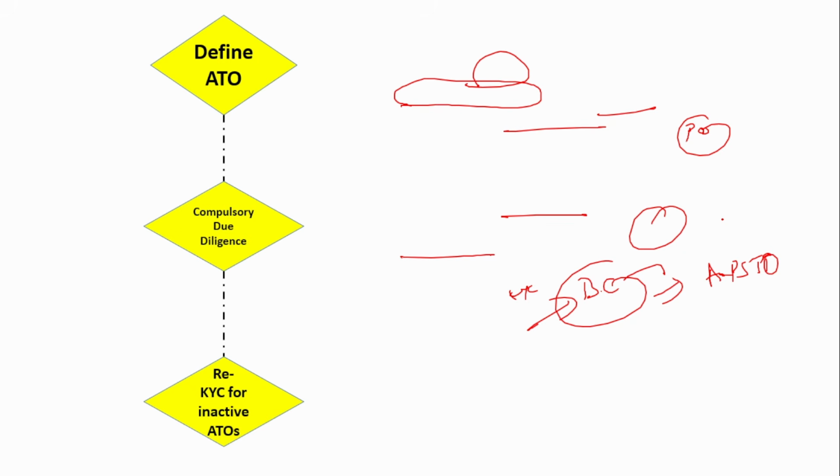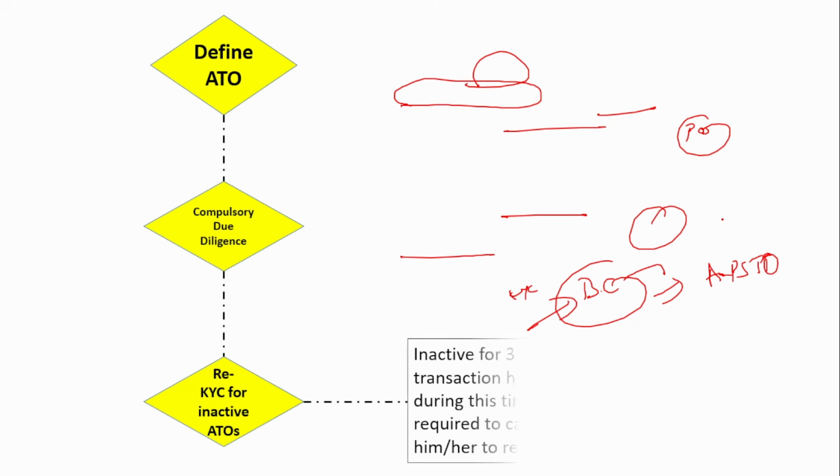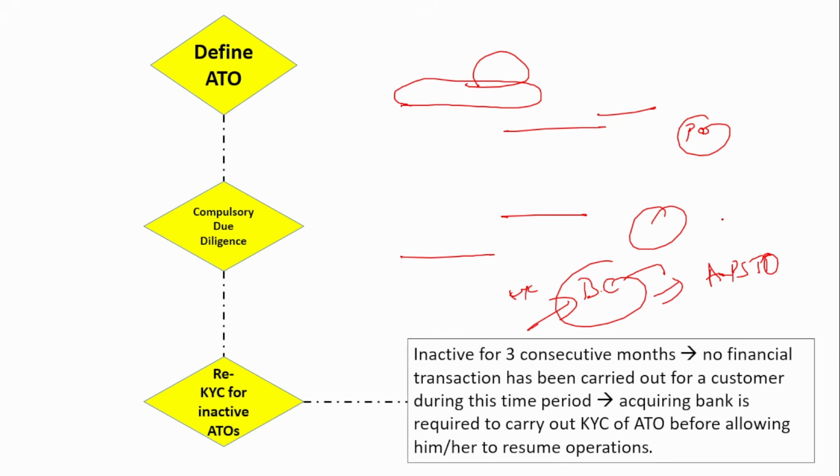Next, re-KYC for inactive ATOs. Sometimes the operators are onboarded, but they become inactive for many reasons. If they are inactive for 3 consecutive months, remember, not just 3 months, 3 consecutive months, with no financial transaction carried out for a customer during this time period, then the acquiring bank is required to carry out the KYC of the ATO again before allowing him or her to resume operation.